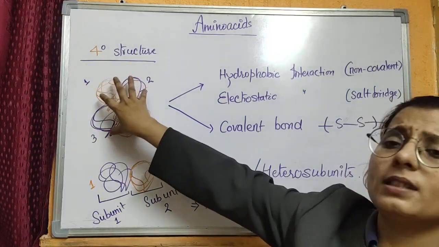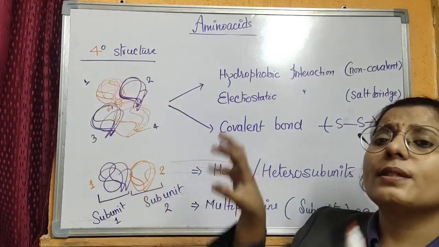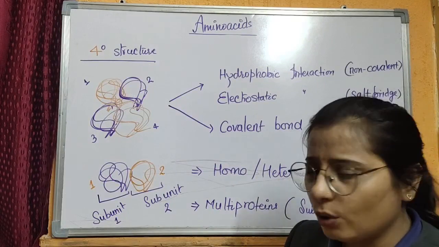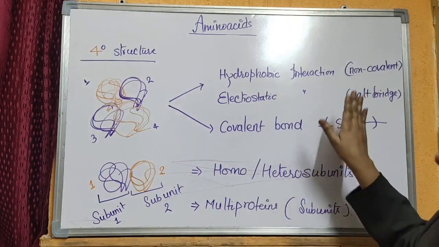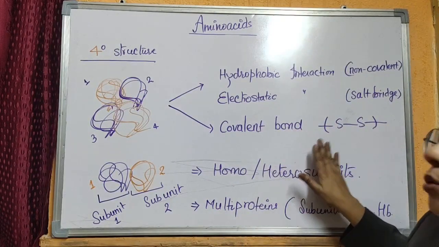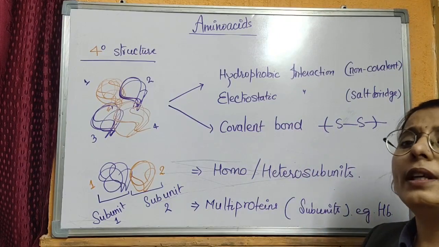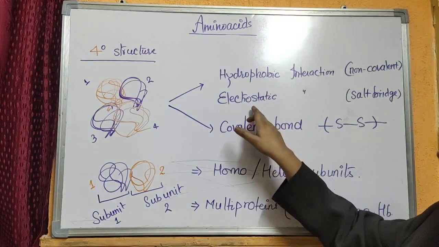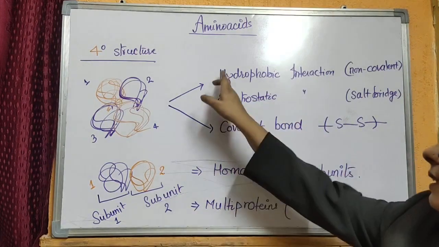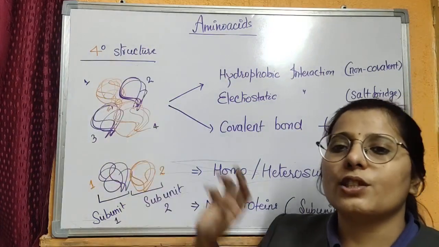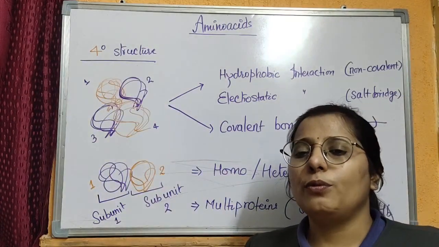This multi-protein structure or quaternary structure is made stable by two types of interaction, that is covalent and non-covalent. The covalent bond includes the disulfide bond, while the non-covalent interaction or non-covalent bond includes hydrophobic and electrostatic interaction. These three bonds or interactions make a quaternary structure of a protein stable and useful for our body.